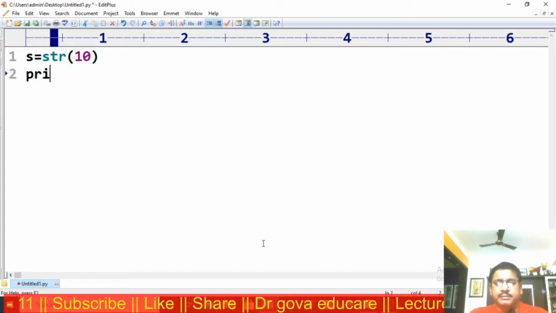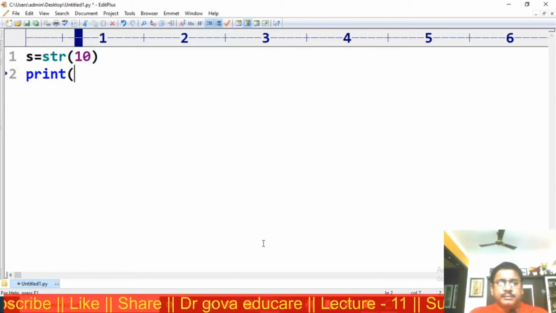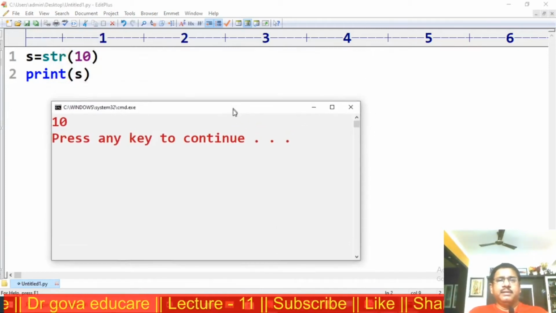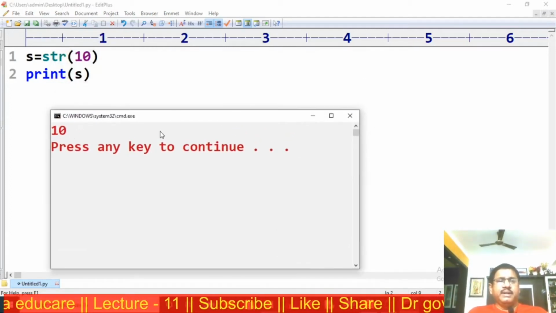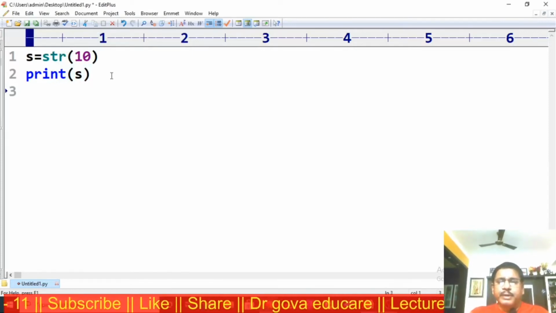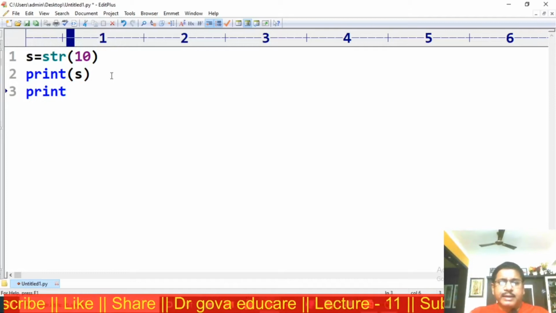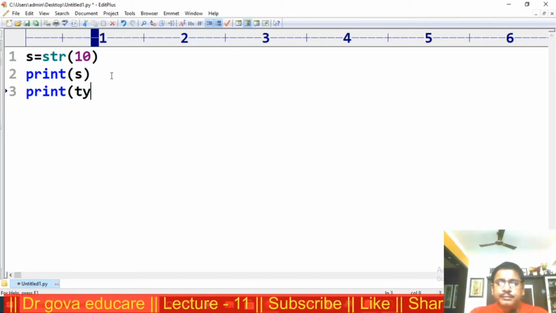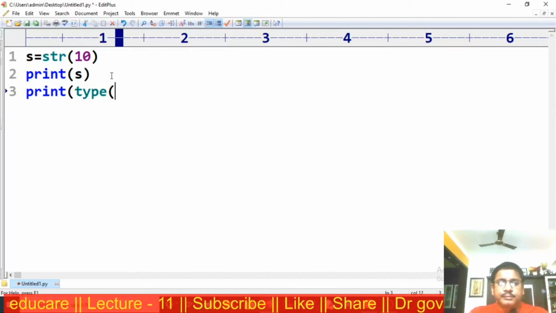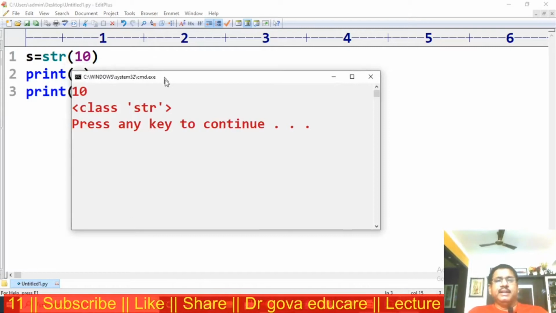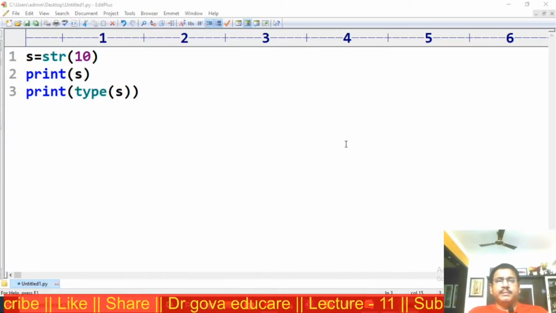Print s. The output is 10. Now observe, print type of s. s is a string data type.